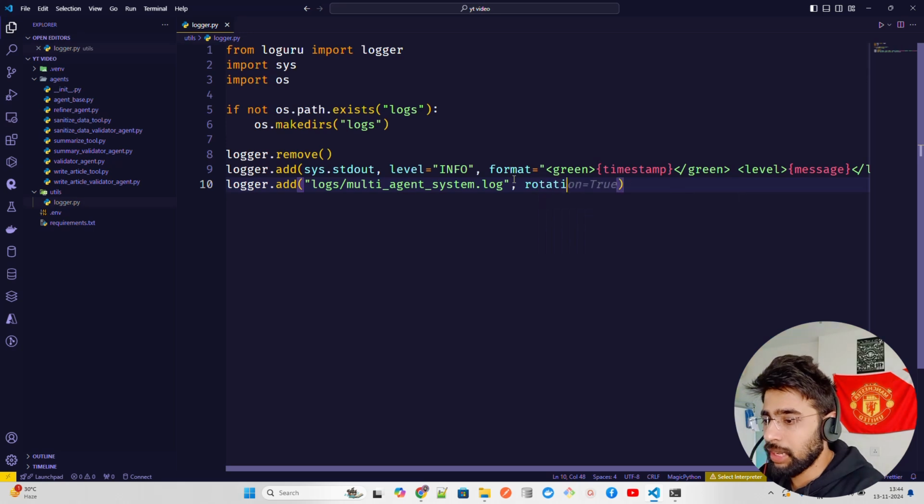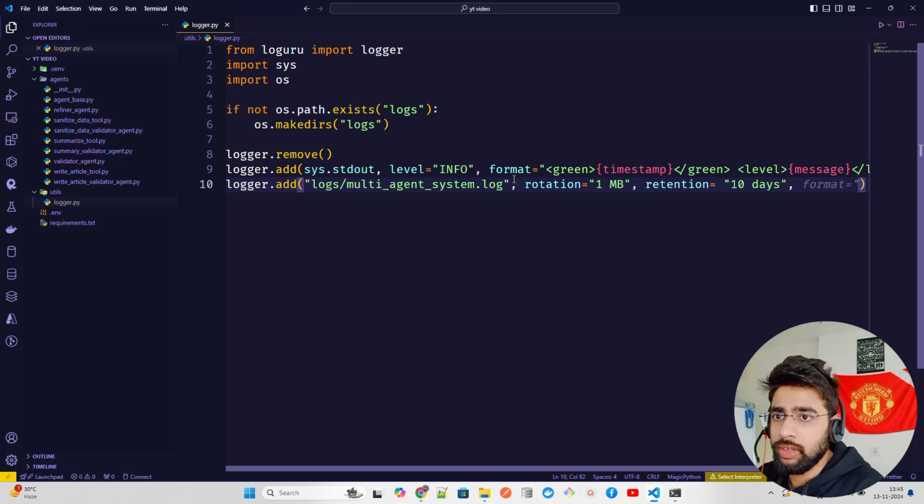So let's click the file rotation, like the size of it. So rotation is in size. You can just call it 1 MB. And then the next thing is retention. And retention, you have to define 10 days.